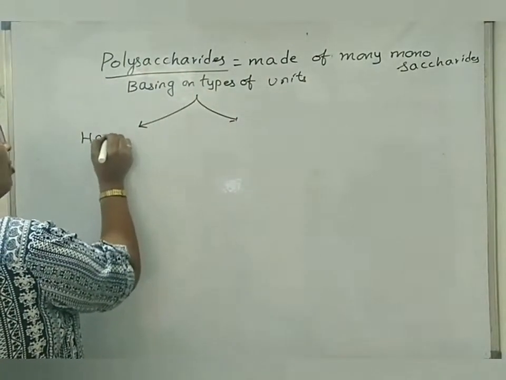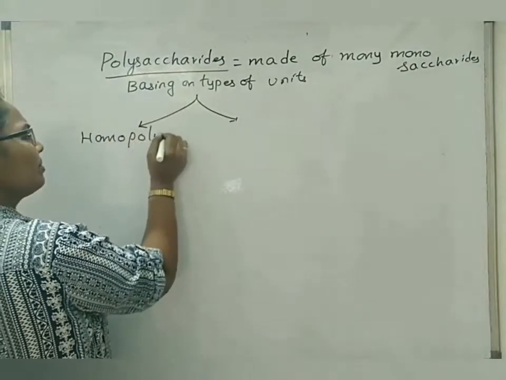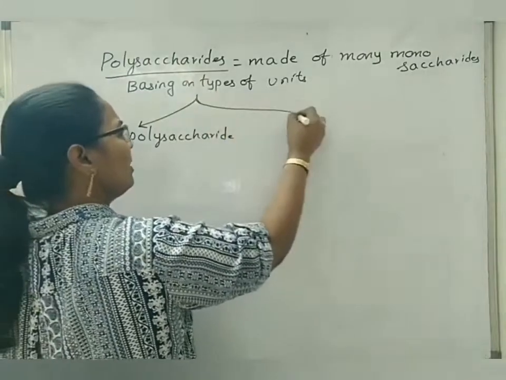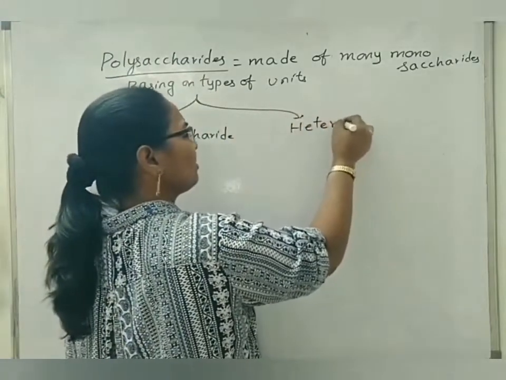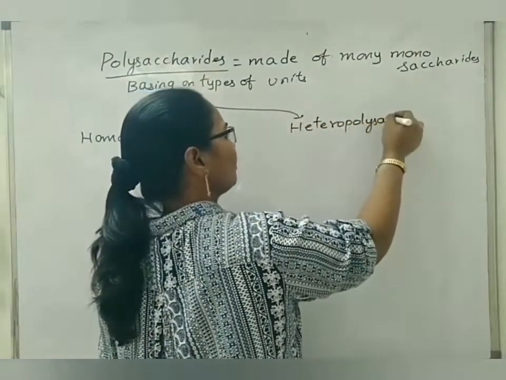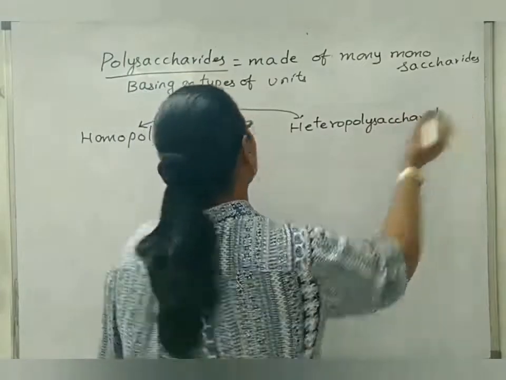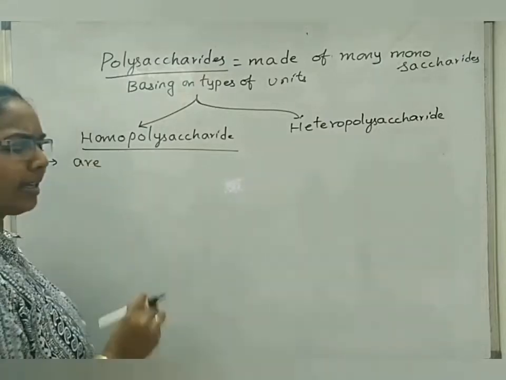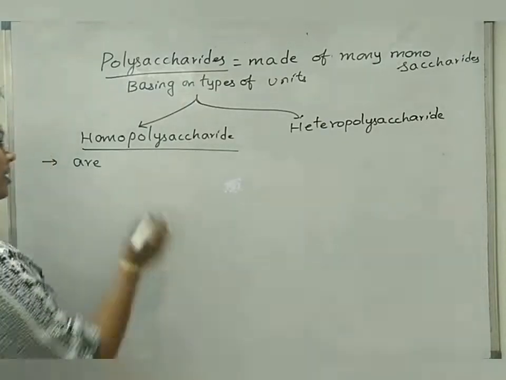One is homopolysaccharide, another one is heteropolysaccharide. Homopolysaccharides are made up of the same type of monosaccharide units.